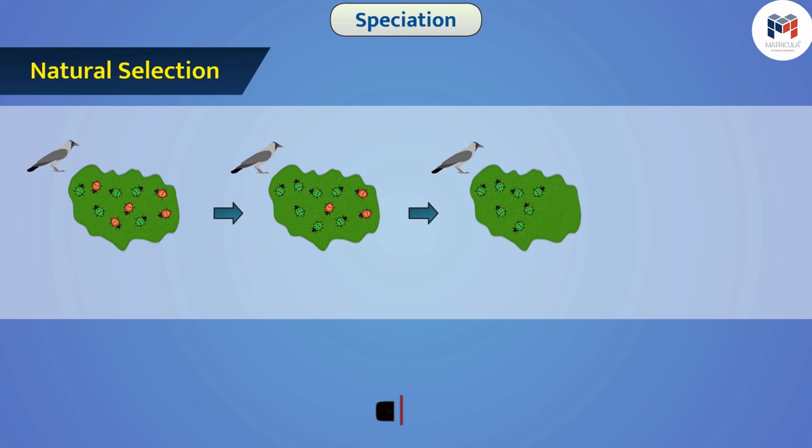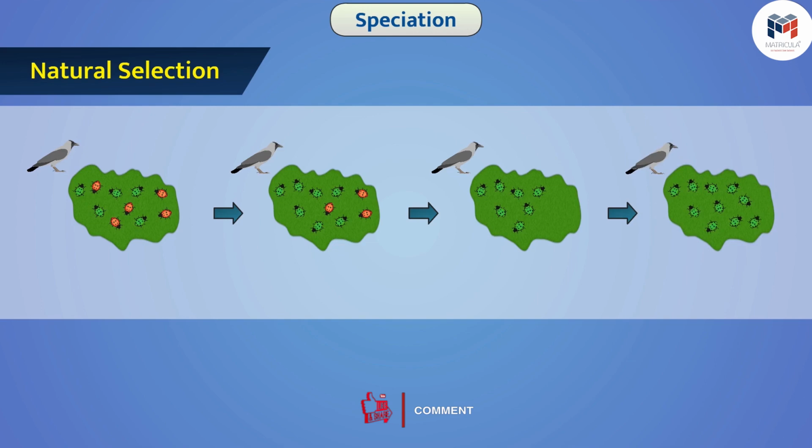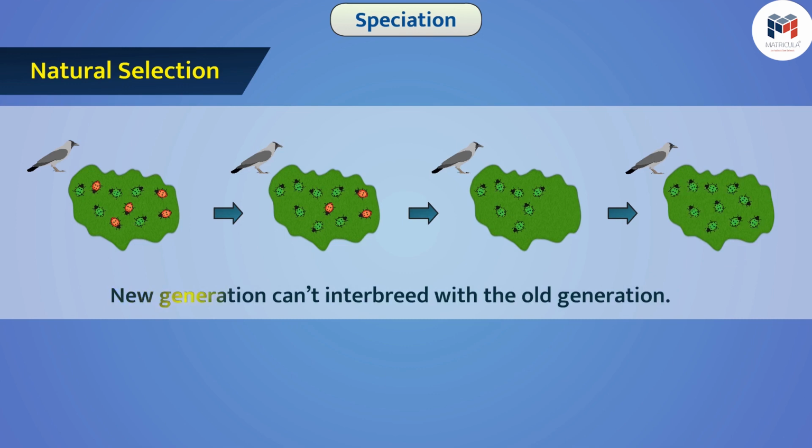Those who survive transfer these beneficial traits to their offspring. Due to accumulation of such changes over generations, the population of the organism evolves. Sometimes, the new generation becomes so different that it can't interbreed with the old generation. So, we say that a new species has emerged, that is, speciation has happened.